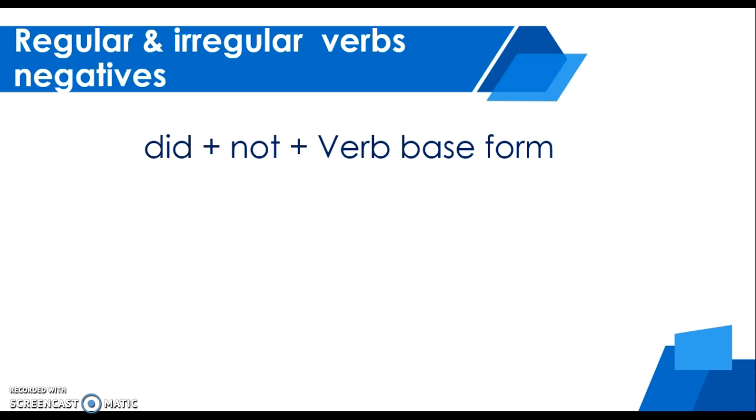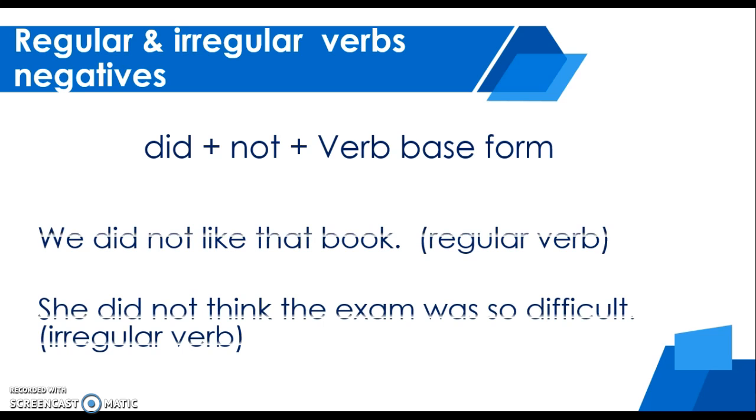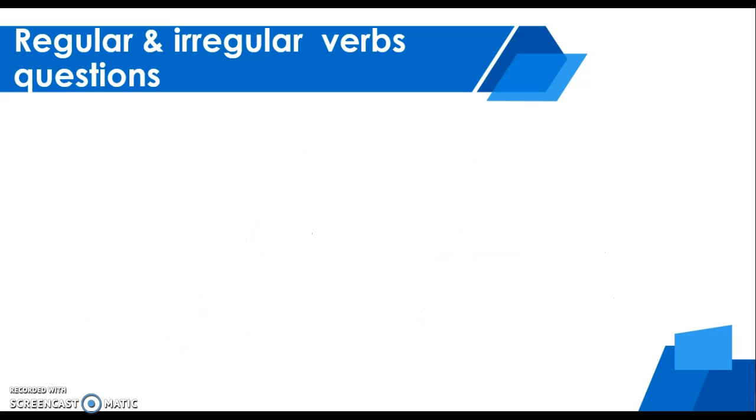You need to use did and the word in base form. Example, we did not like that book. Or, we didn't like that book. She did not think the exam was so difficult. Or she didn't think the exam was so difficult.